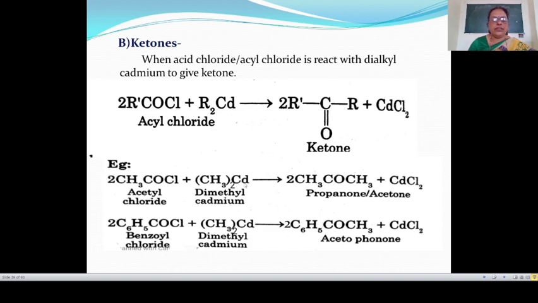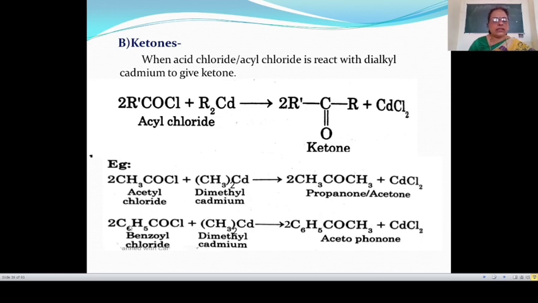In this reaction, this Cd and this 2Cl gives CdCl2, and here twice CH3CO, the valency of carbon is satisfied by these 2 methyl groups to give here twice CH3COCH3, and this is known as acetone, or this is also known as propanone.